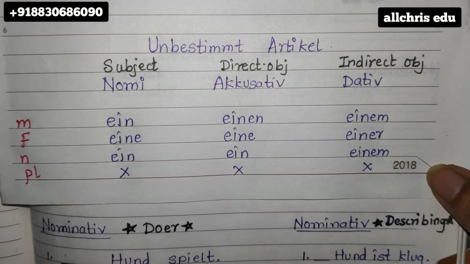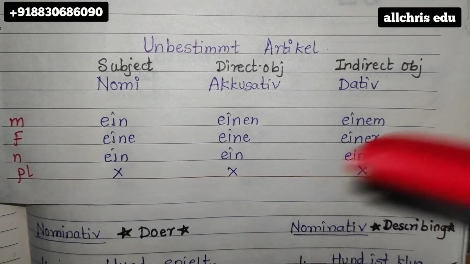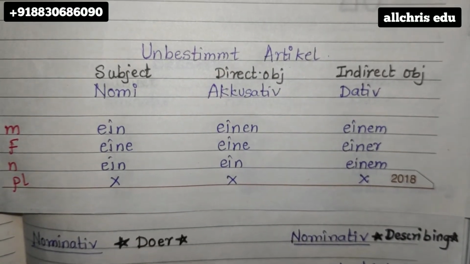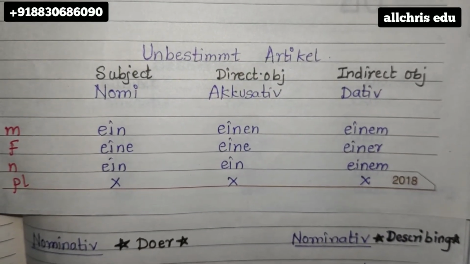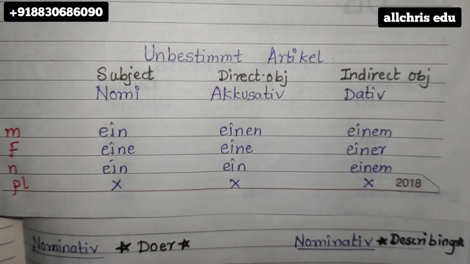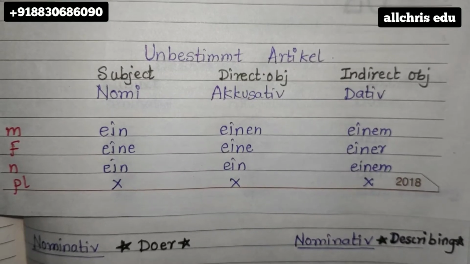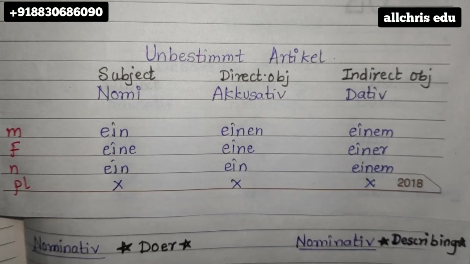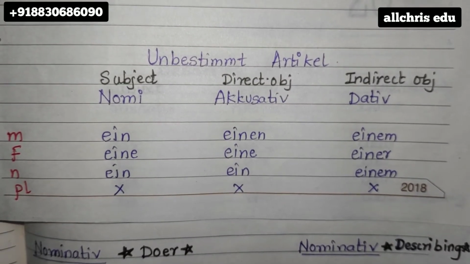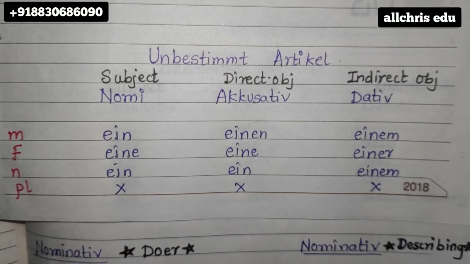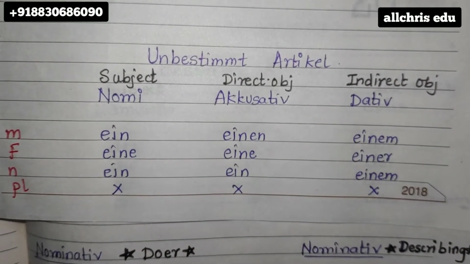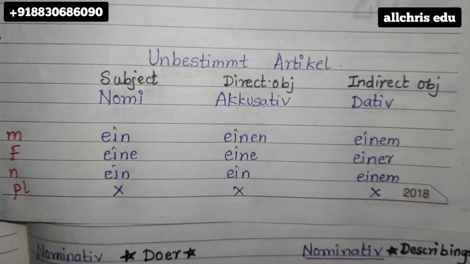Same columns, same rows, only the heading is different. That is unbestimmt article. Unbestimmt means indefinite, and in English these articles can be called as A for apple. Like how we say I bought a car, I am washing a vehicle. So how we say the word, A for apple. This is not the, this is A for apple. So these are called indefinite articles.